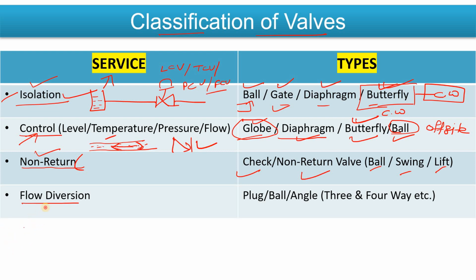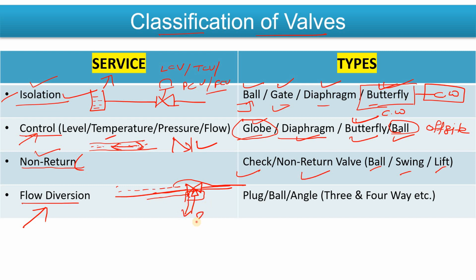Now, flow diversion. What is the meaning of flow diversion? Let's suppose there is one line, and there is a control valve. Sometimes you want the fluid to flow from here to here and close it from here, and sometimes you want the fluid to flow the other way.